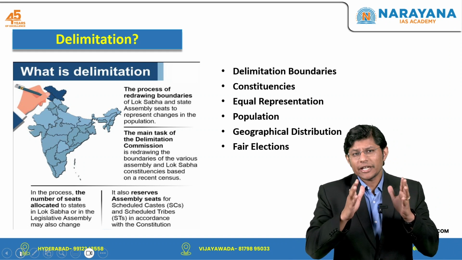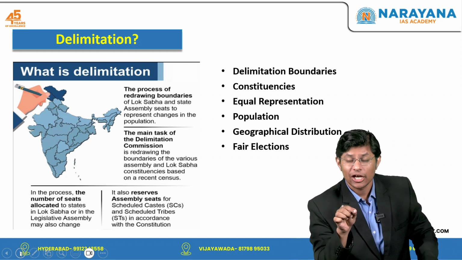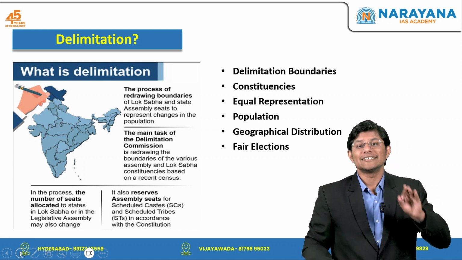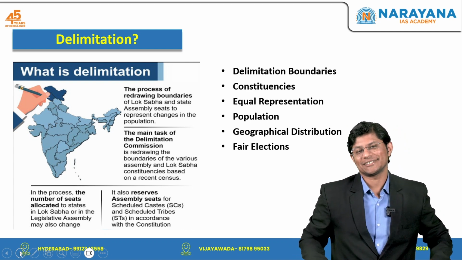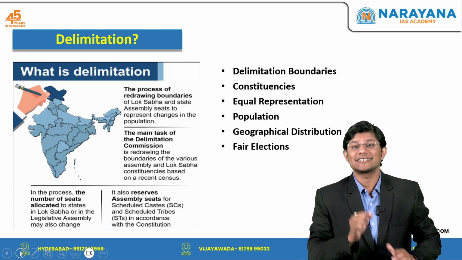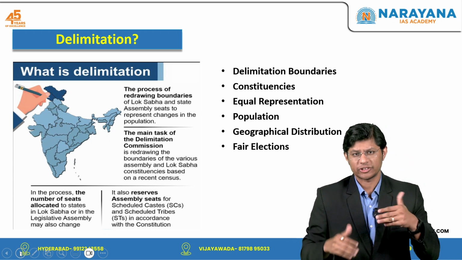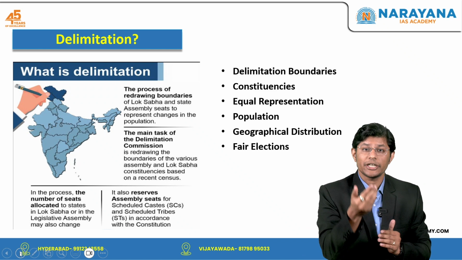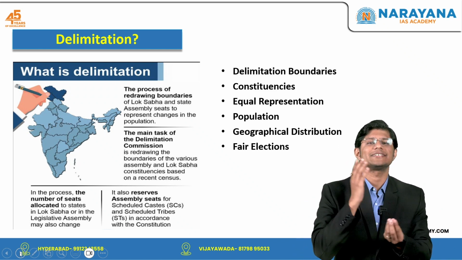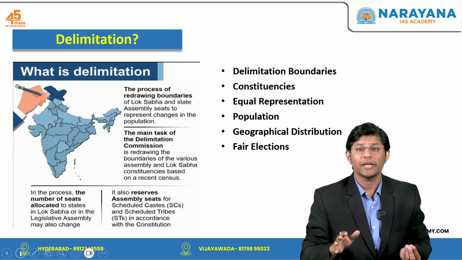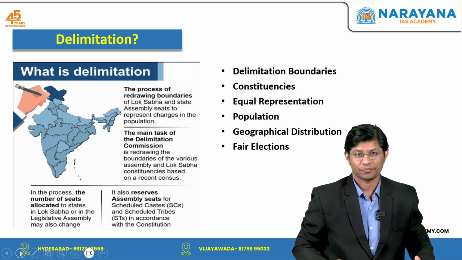Now, delimitation refers to the process of revising the boundaries of constituencies for the Lok Sabha and the state assemblies. Why? To reflect changes in population. For example, as you all know, the seats in Lok Sabha are divided among the states based on their population, which means a state having more population will have more seats in Lok Sabha and a state having less population will have fewer seats. This is the reason why Uttar Pradesh has the maximum number of seats in Lok Sabha, which is 80, right?